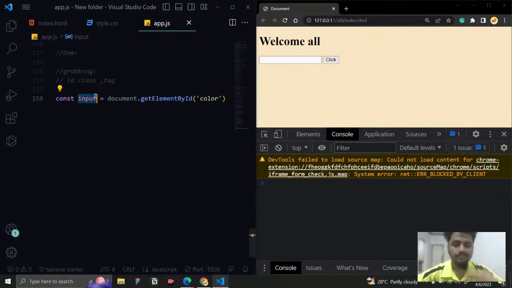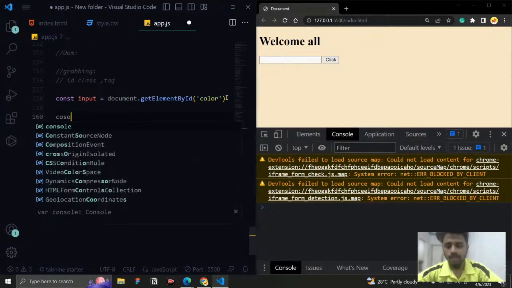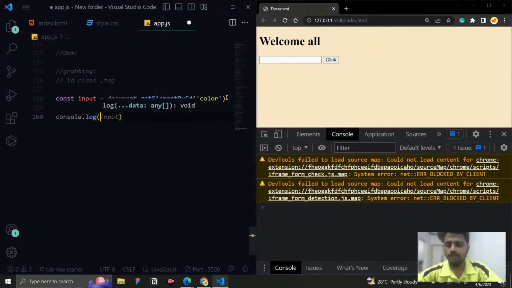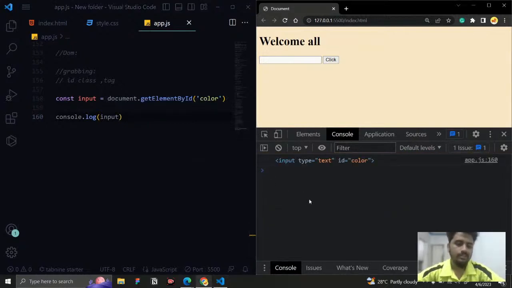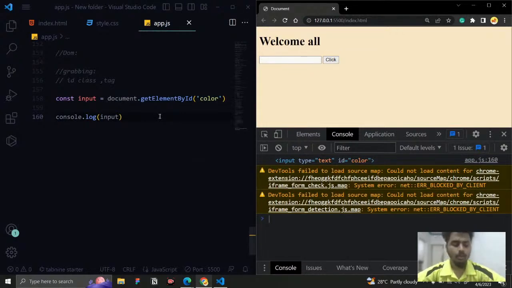And now I need to check whether I successfully grabbed the element or not. If there is any error or anything, we don't know, right? So we need to check whether I successfully grabbed it or not. For that, I'm going to debug my code. I'm going to say console.log and here say input. You can see we are getting the entire HTML tag, so we successfully grabbed our element. Now what we want is, I don't want the entire element.